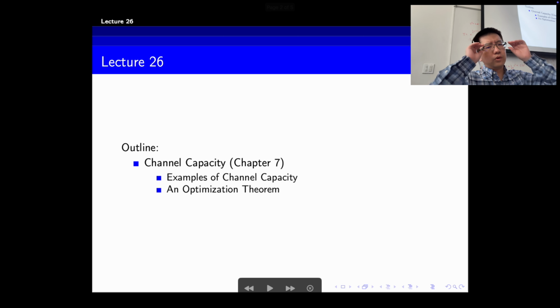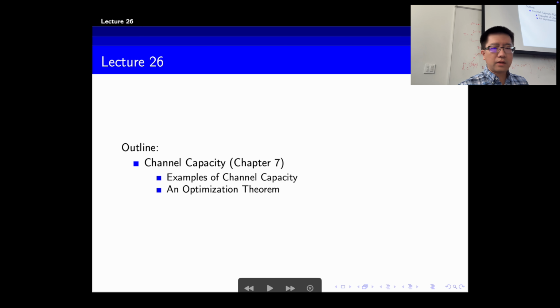We'll have one problem on channel capacity. Until now, what we learned is how to compute the capacity, right? It's a maximization of the mutual information, and the question is how to maximize it. We introduced a number of methods. We can try a uniform distribution for the input and see whether Y follows a uniform distribution or not, and so on. And also you can use the approach that we introduced last time, and we're going to continue talking about that today. So there'll be one problem on channel capacity and 4 problems from the previous chapters. Any other questions?